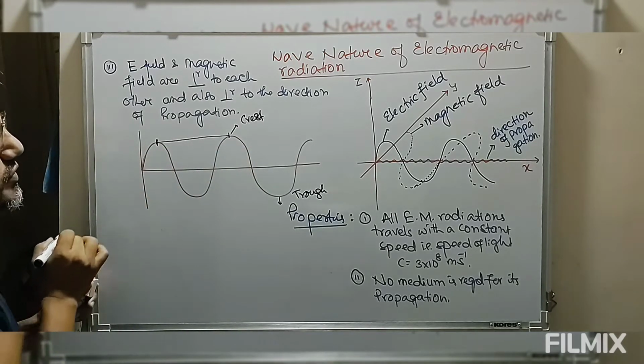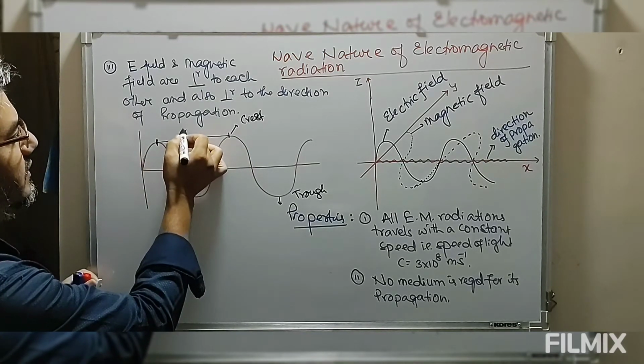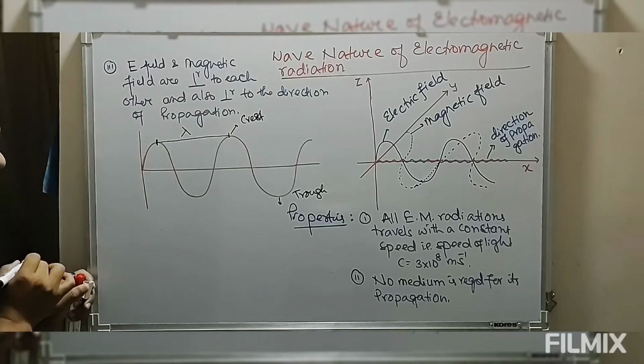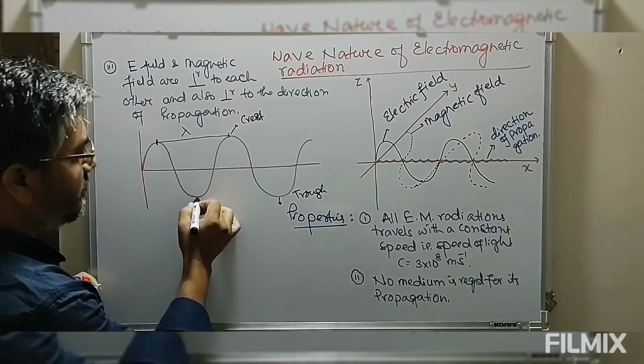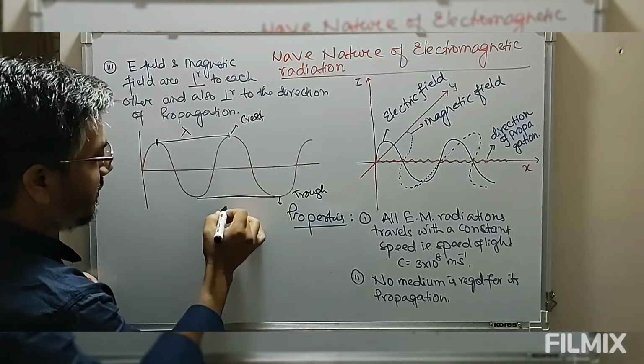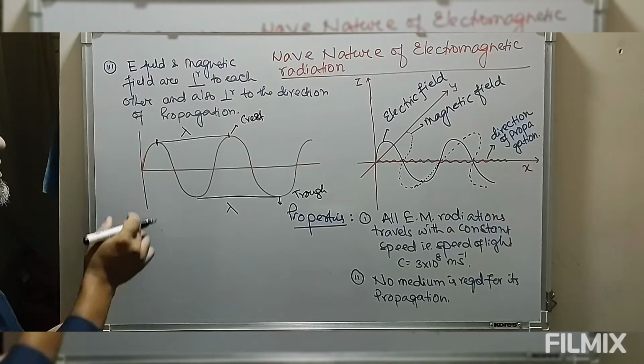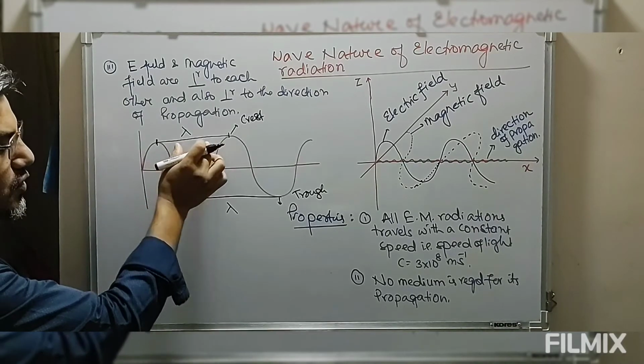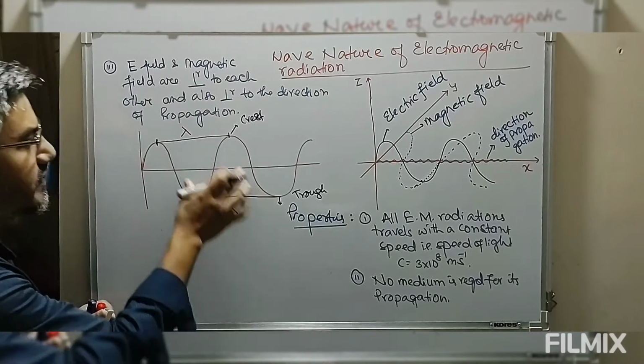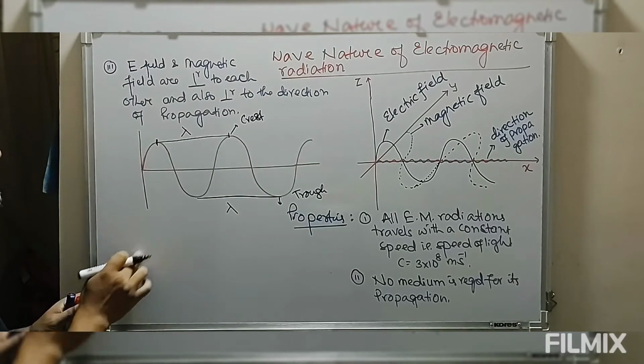The distance between two adjacent crests, or the distance between two adjacent troughs, is defined as the wavelength. So the wavelength is the distance traveled by the light between two adjacent crests or two adjacent troughs.